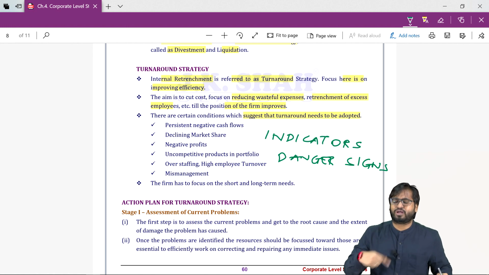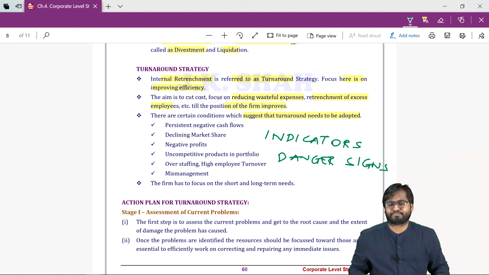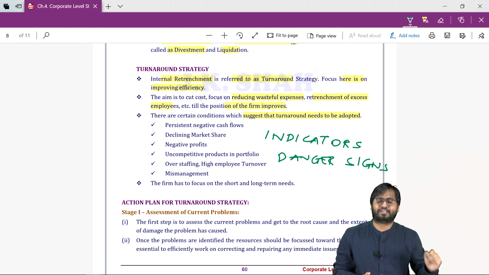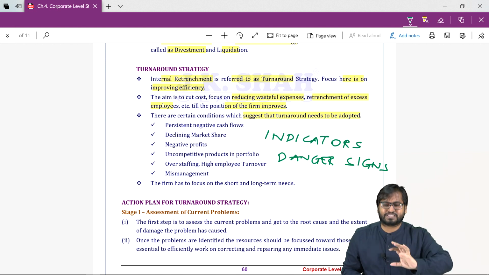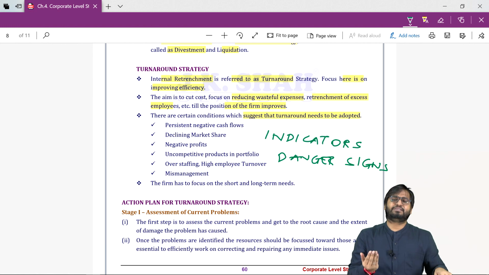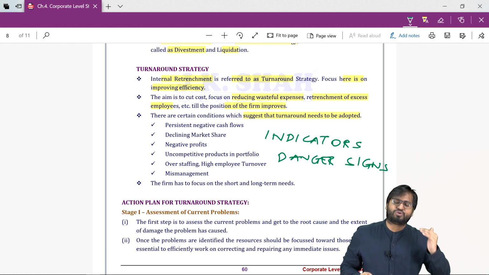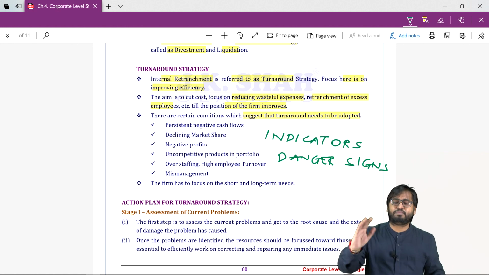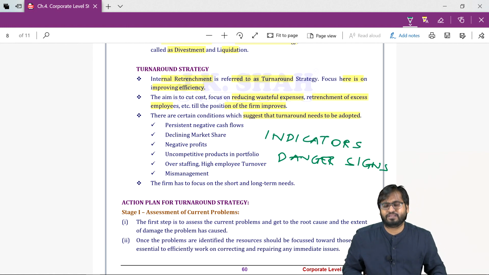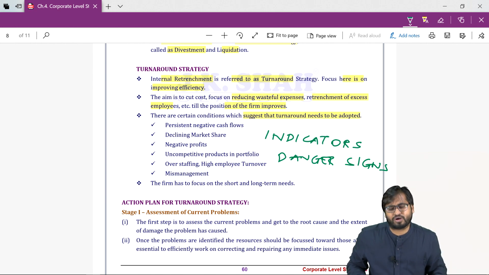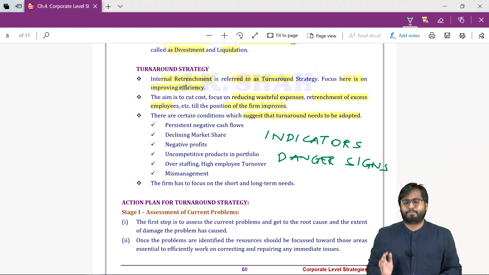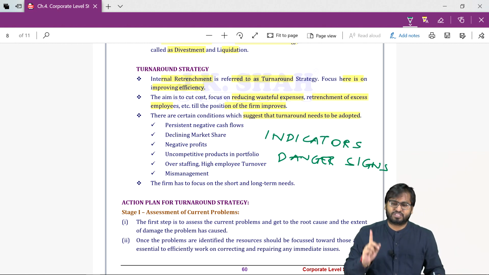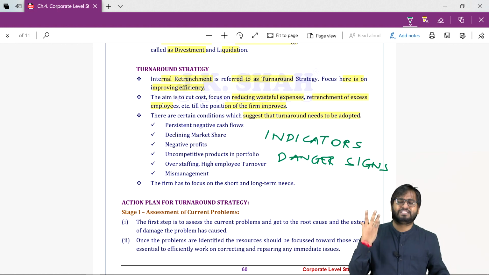I am selling goods on credit basis to my customers, but I need to pay my suppliers immediately. I need to pay my workers immediately. I need to incur overhead expenses immediately. Suppliers, immediate. Wages, immediate. Overheads, immediate. Customers will pay me after 3 months. Now you tell me, for how many months, how many years will I be able to do this? Not for long. So if you are having persistent, meaning continuous, negative cash flows, this is one of the indicators that your organization is not doing well.